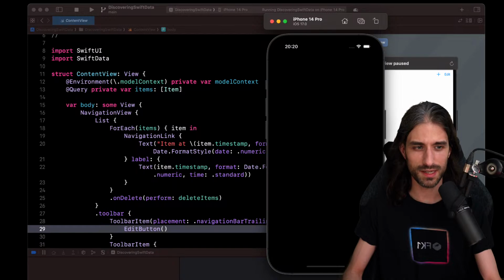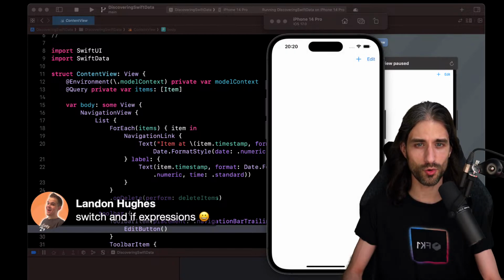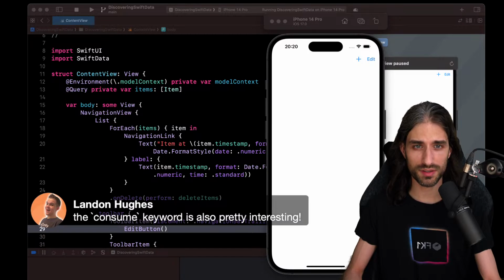So I see, Landon, you've been able to look at the new features in Swift 5.9. So I agree, Swift if as expression is something I really like. The consume keyword seems interesting and also very complex in a way, or challenging.